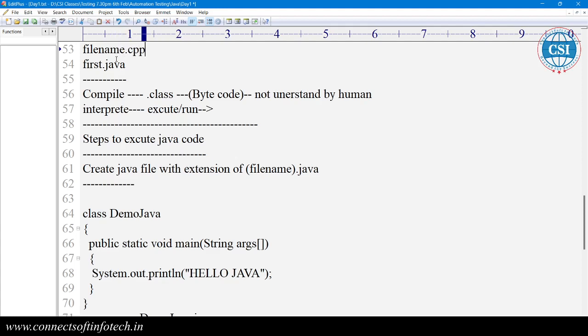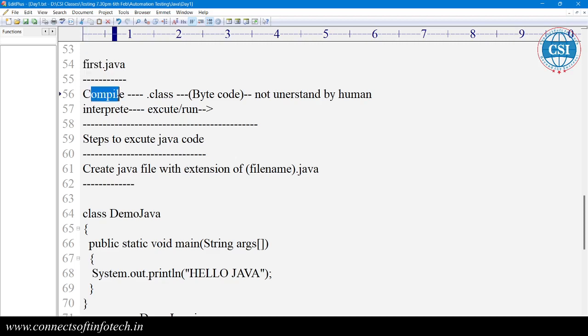This extension is required so that we can compile and execute. Then if you write code in Java, we require the .java extension. That means it's Java code. That is mandatory. So we created one file named first with the .java extension, which represents that this is a Java file, so the Java compiler gets executed.